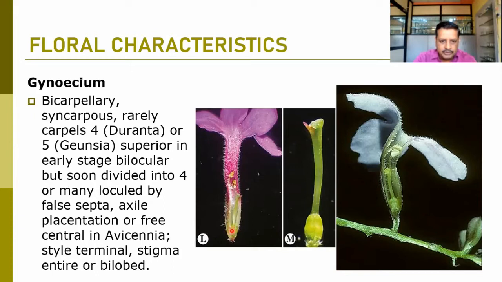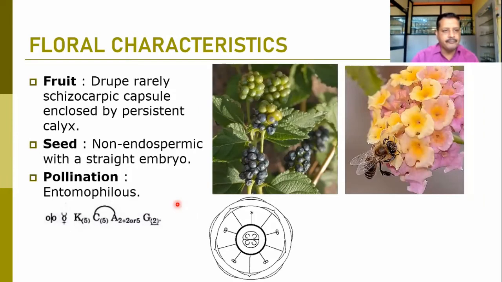Here you can also see the same condition. The tubes are mostly hairy. The corolla tubes, here you can observe the petals, they show the presence of hairs on them. So it is a typical nature in most of the flowers of the Verbenaceae. Here you can find the fruits. They are mostly drupes, rarely a schizocarpic capsule enclosed by the persistent calyx can be observed. But normally we find drupe type fruits.